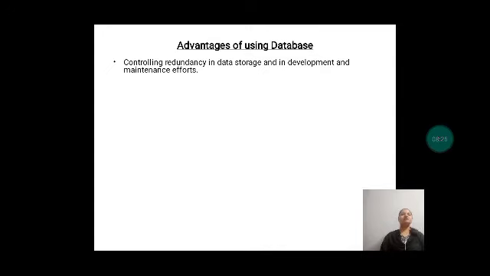Today's databases are controlling the redundancy in the data storage and even in the development. So maintenance efforts are less there, because if you do updation at one place regarding one data, wherever the related data is there regarding that data, it will automatically get updated. So yes, here we are having the consistency of the data as well.